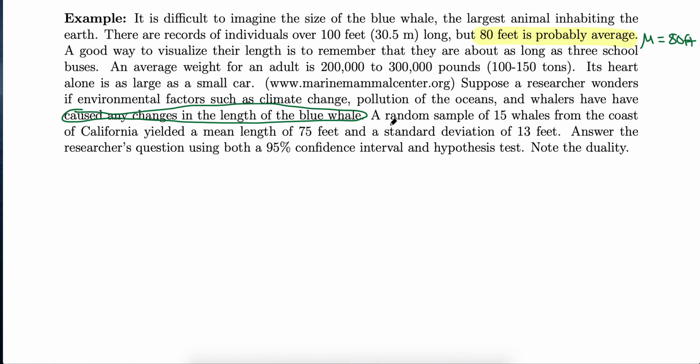So to test this question, we're given a random sample of 15 whales. I'm going to jot this down for use later. n is 15. And of those 15, they had a mean length of 75 feet. So that's x bar because it's coming just from a sample of 15. So x bar, 75 feet.